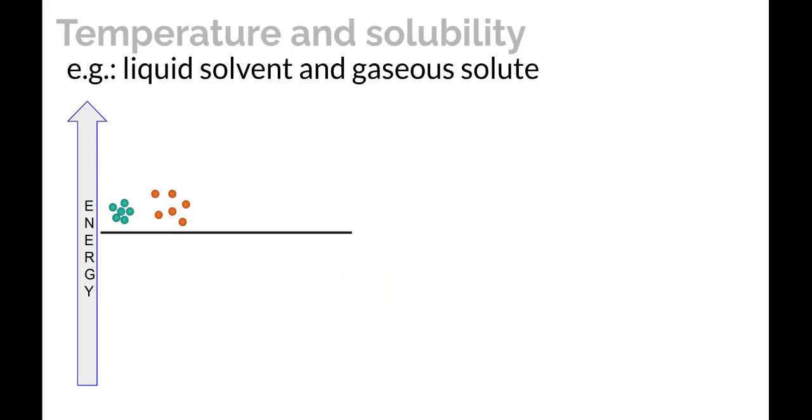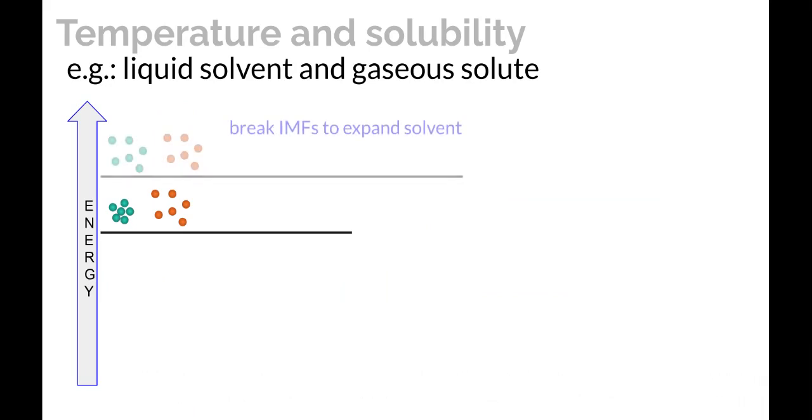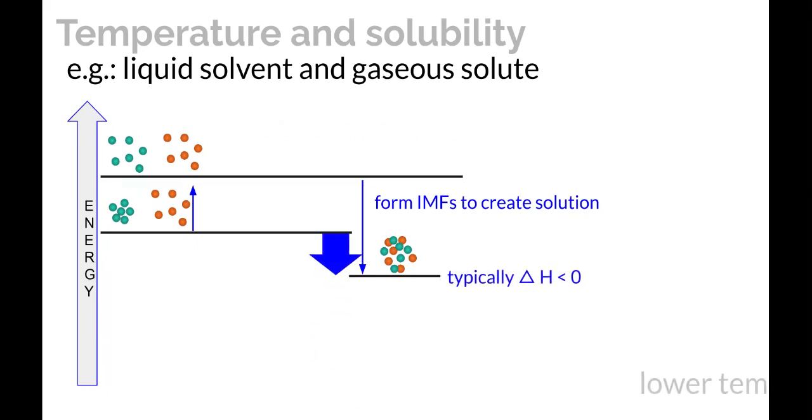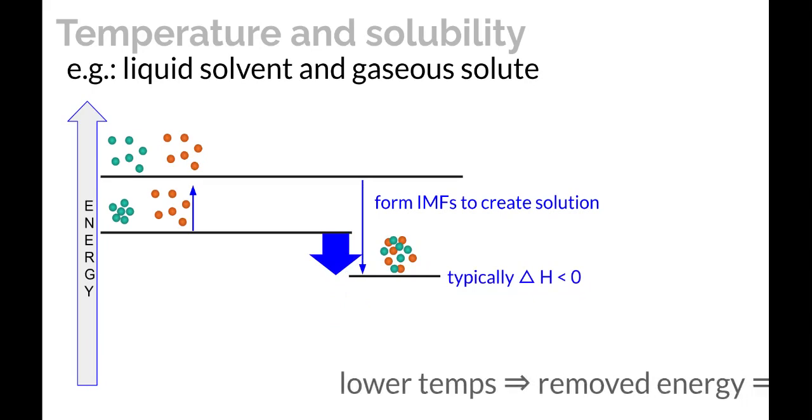Let's look at what happens with a liquid solvent and a gaseous solute. So let's say dissolving oxygen or carbon dioxide in water. What are the steps? First, you have to break up the IMFs to expand the solvent to make room for the particles of the gas. But the particles of the gas are already separated from one another. So we don't have to add any extra energy for that. But then you form these IMFs to create the solution, and usually there's a net decrease in the amount of energy that the system stores.